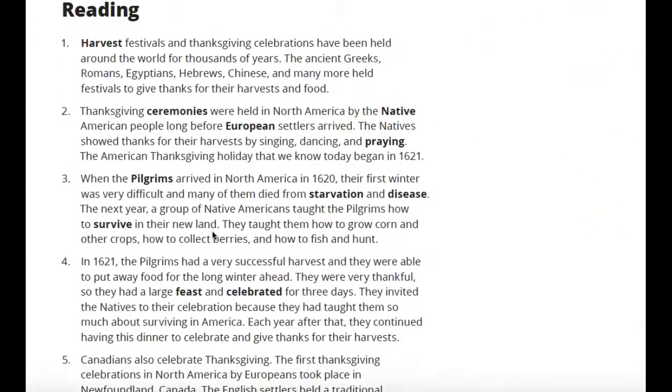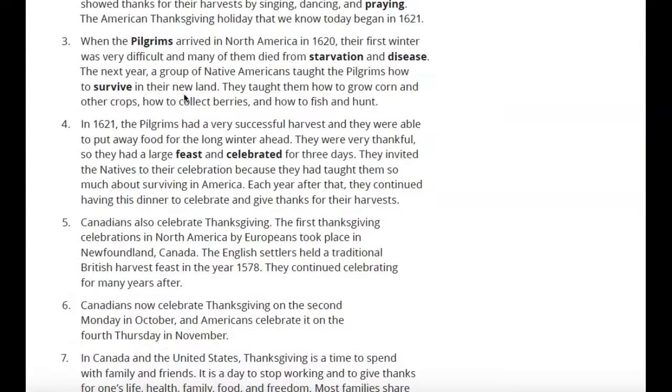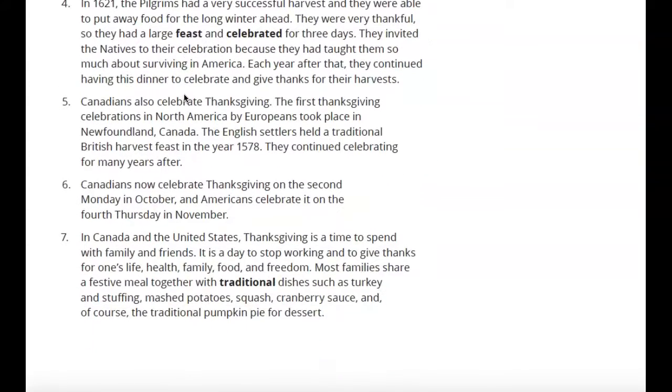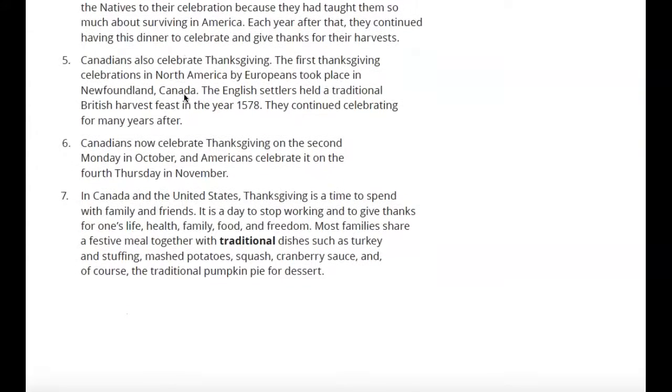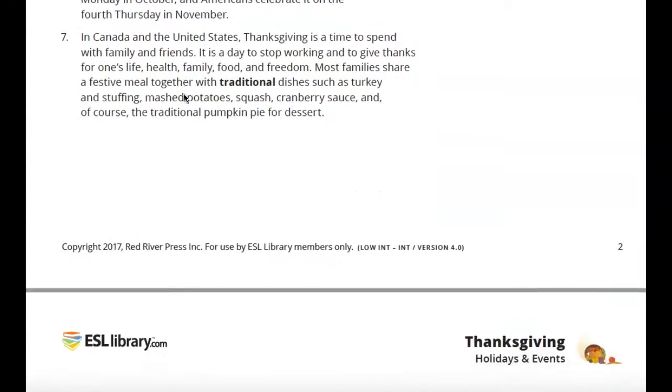On the reading, I want you to go ahead and read these, highlighting things having to do with Thanksgiving, especially going along with the vocabulary terms. So read those, highlight, underline any definitions that would go with the vocabulary. Anything that might help you out on questions that we'll be following. You want to go ahead and highlight those.